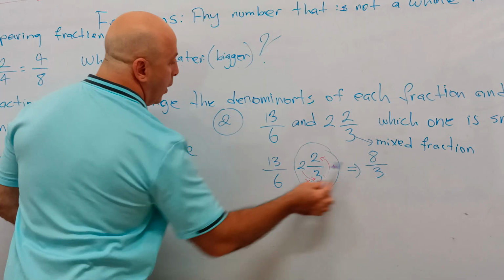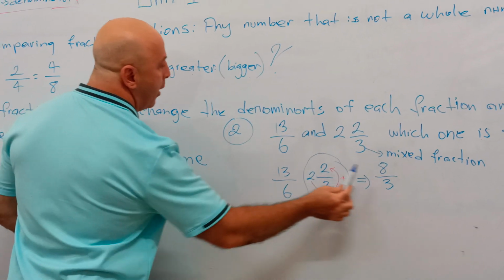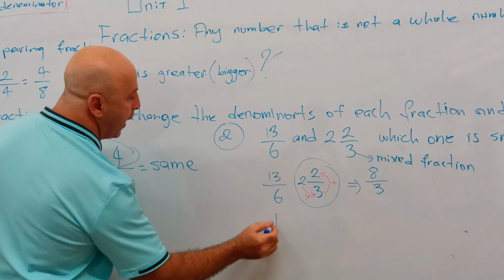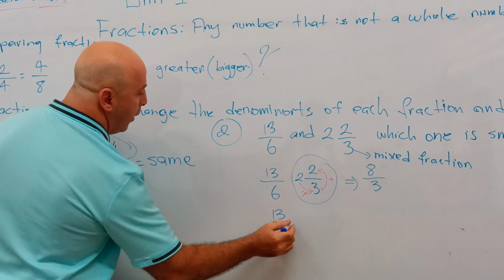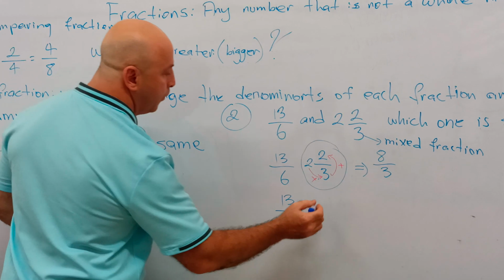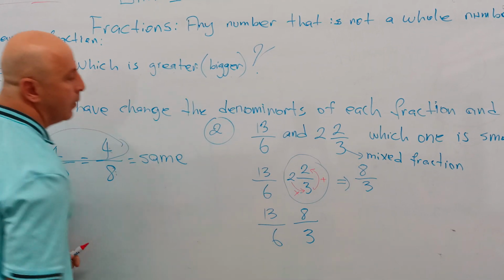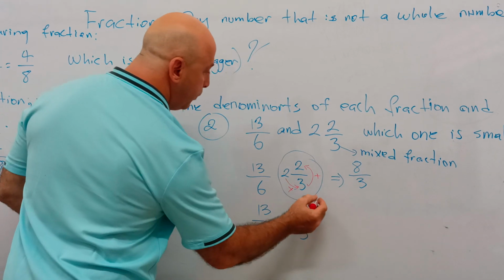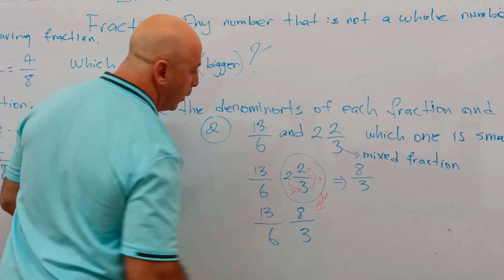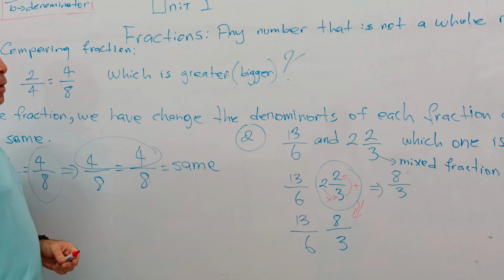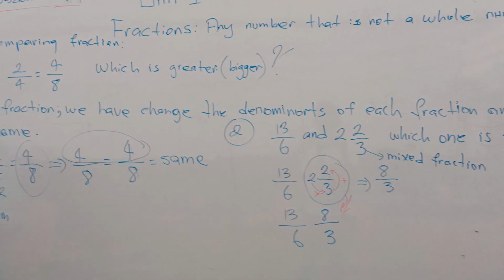Now, they're the same. So I'll write it again. 13 over 6, 8 over 3. Now I go back to question 1.